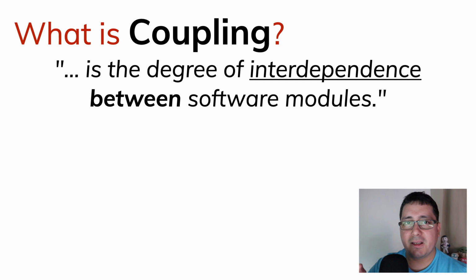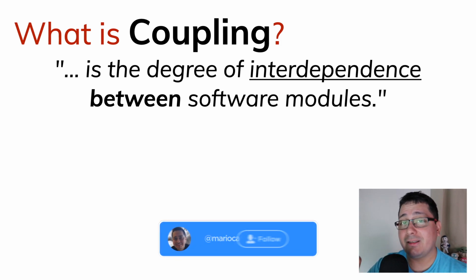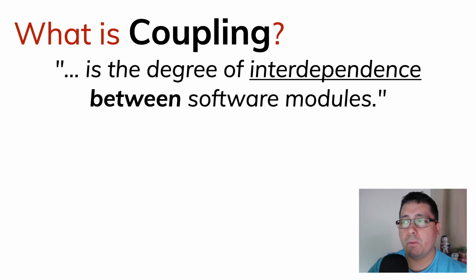Coupling is the degree of dependencies or interdependencies between software modules. Specifically for Go, when we are talking about modules, back in the day modules were used in the modular software development context. We're going to be using a similar concept when discussing Go modules, which I cover in a different video. We'll be leaving the link in the description as well. So every time I say module, I'm referring to Go modules.